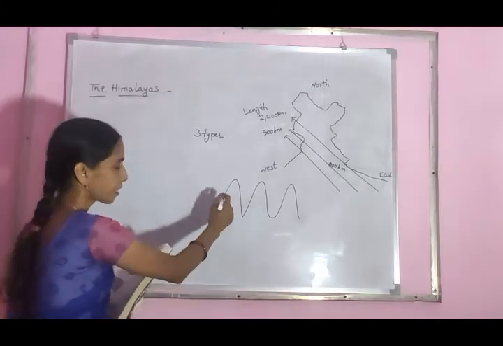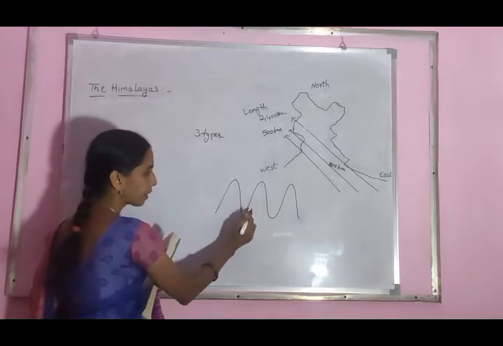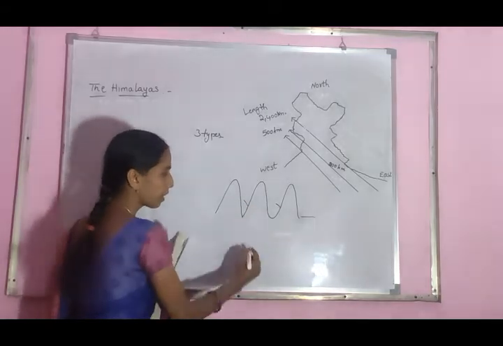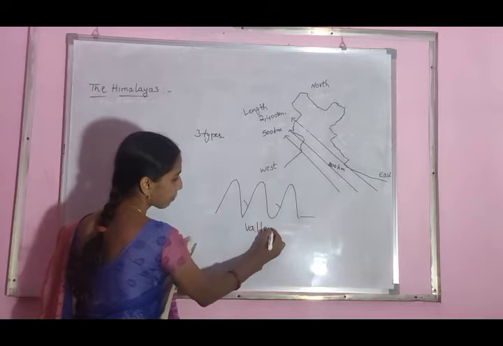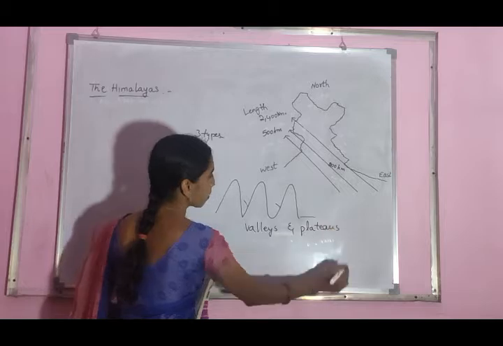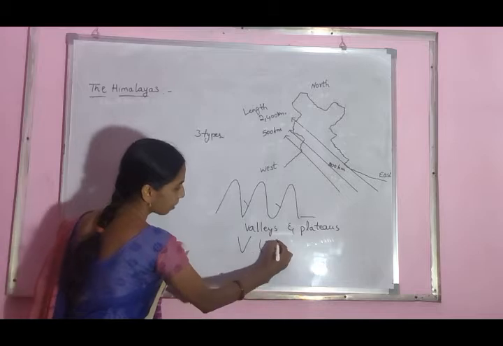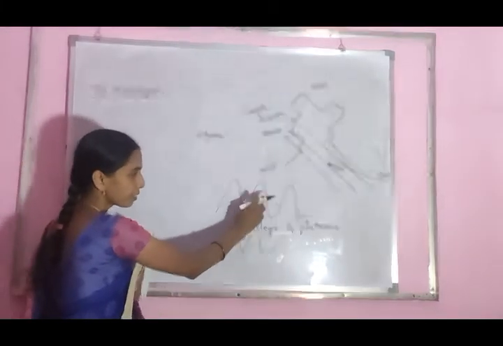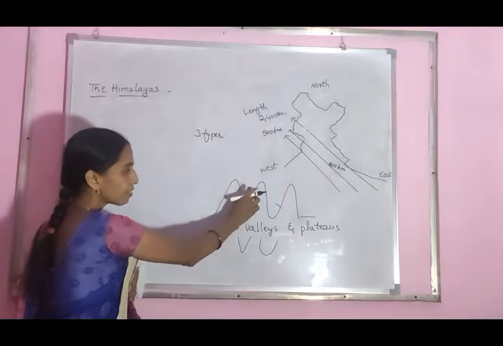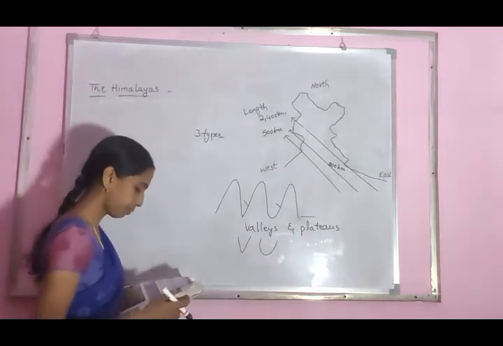This is just like an example of the Himalayan mountains. These mountains are separated by valleys and plateaus. Some valleys are V-shaped, some valleys are U-shaped. So there are two types of valleys: V-shaped valleys and U-shaped valleys.